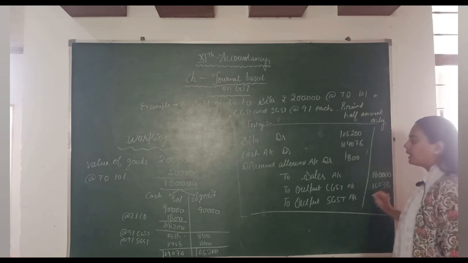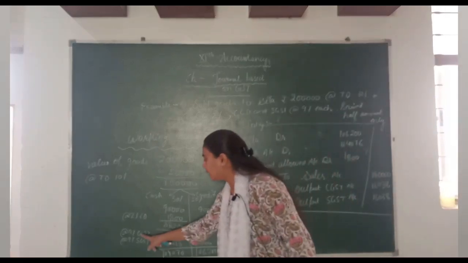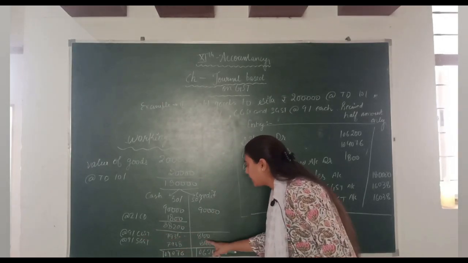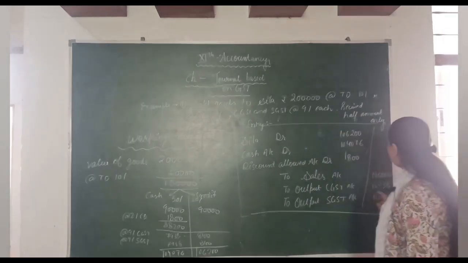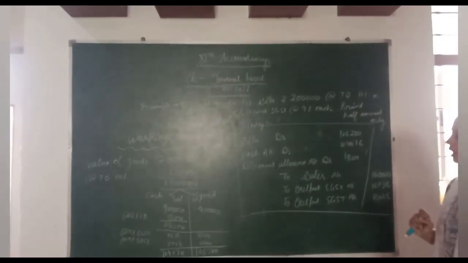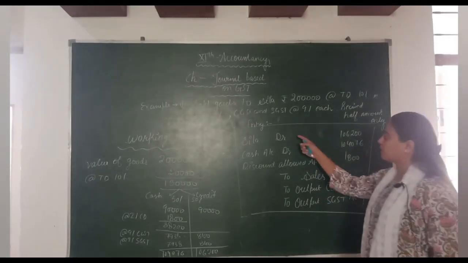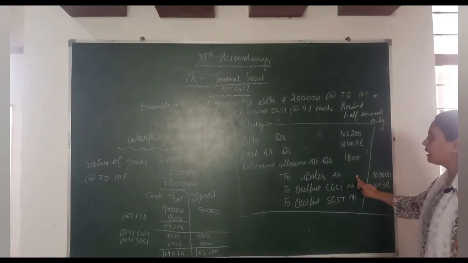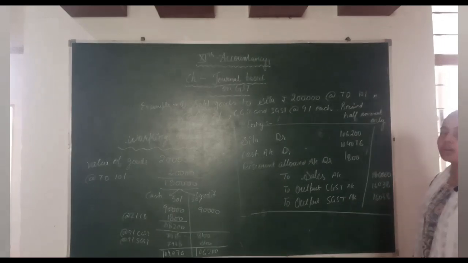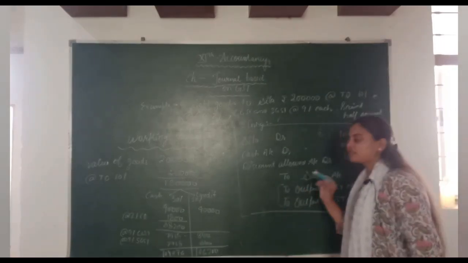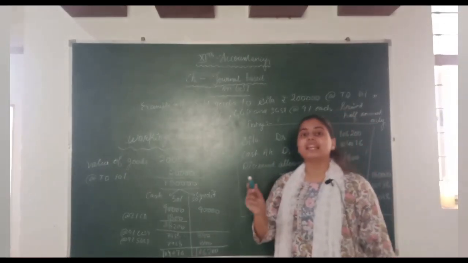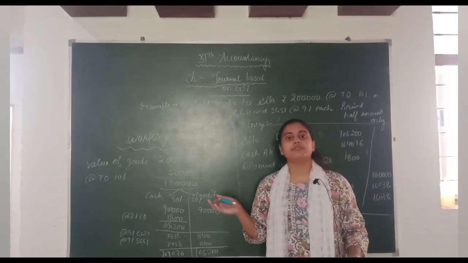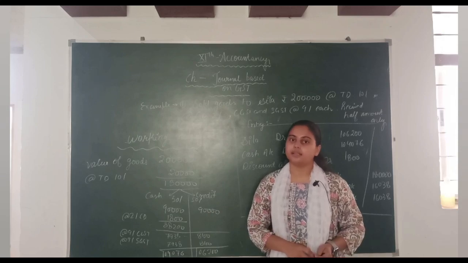We get this value by adding CGST of 7,938 plus 8,100, which gives 16,038. So this is the concept. Here are the credit sales, the cash sales, the discount allowed, the sales we made and the GST we applied. Why is GST credited? Because it is a collected amount. That's why GST is credited. With the help of these concepts we can understand the concept of